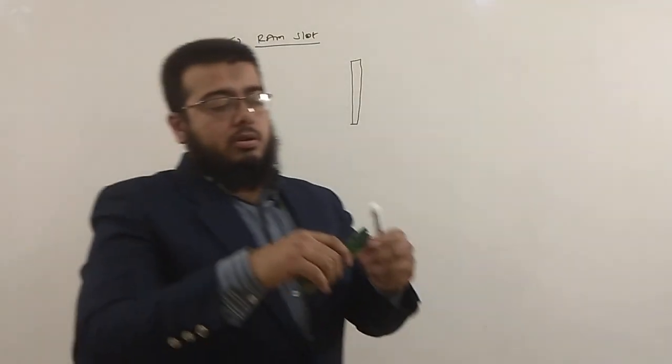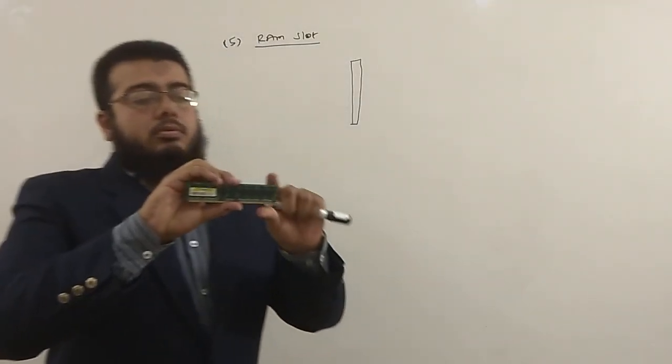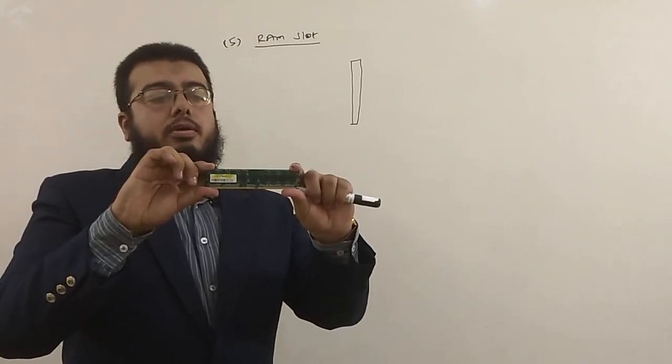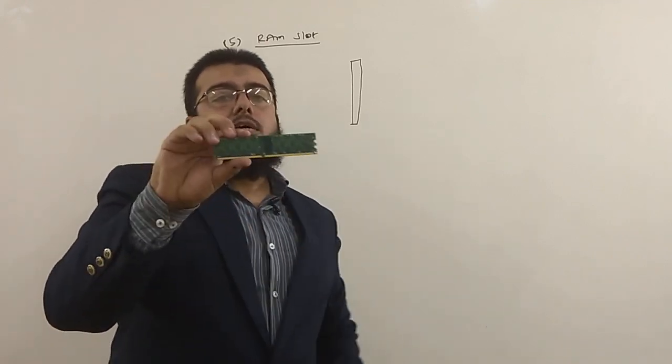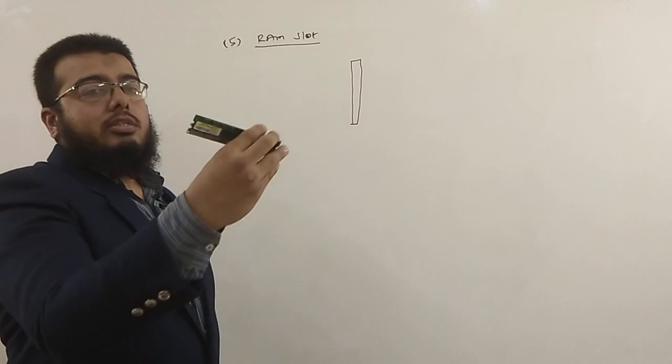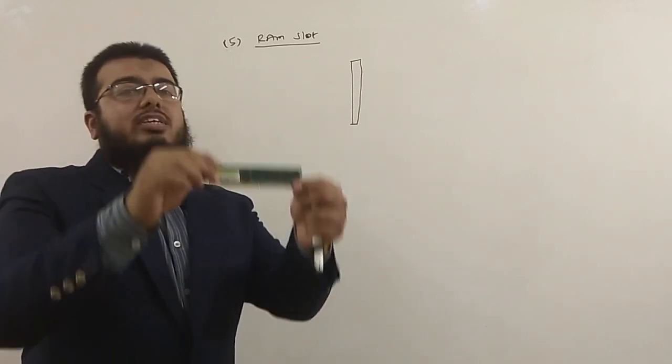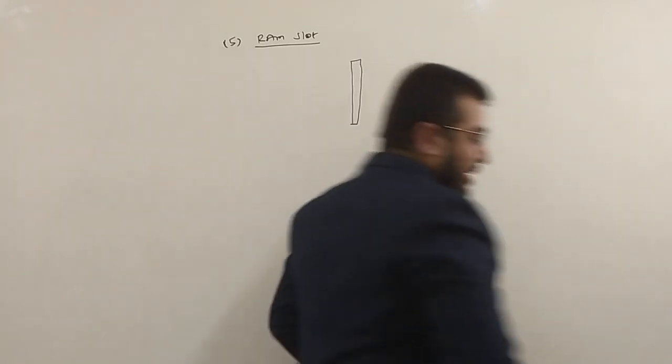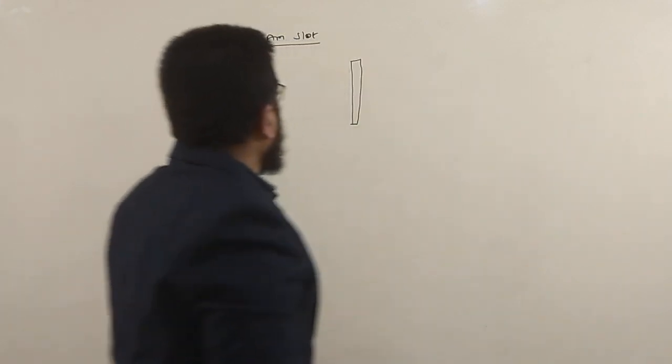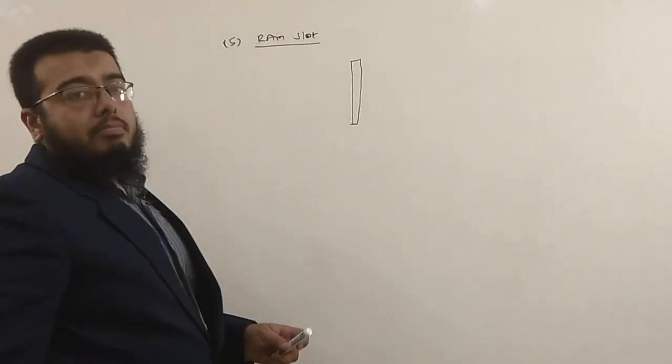This is an example of RAM, a RAM memory module. The area on the motherboard where this memory module will be fixed will be termed as the RAM slot.